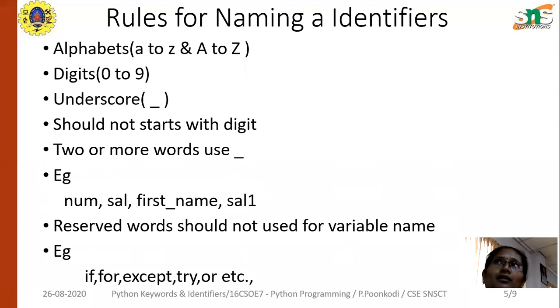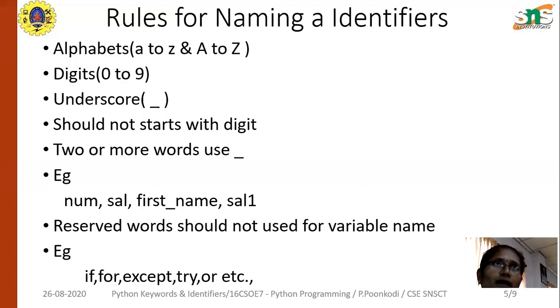Next, we have already seen the rules for naming variables, right? Here also, while you are naming an identifier, you must follow the rules. You can use alphabets, lowercase and uppercase, and digits from 0 to 9. Then you can use the underscore symbol. The identifier name should not start with any digit.